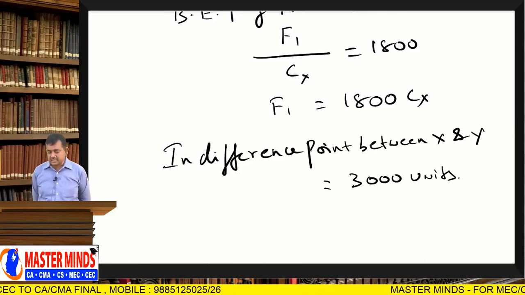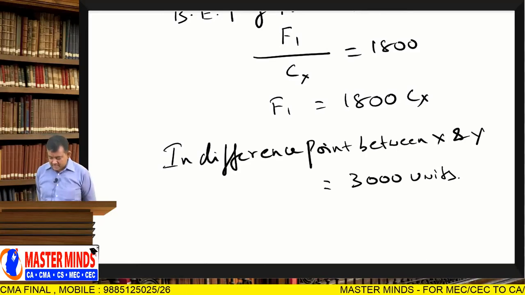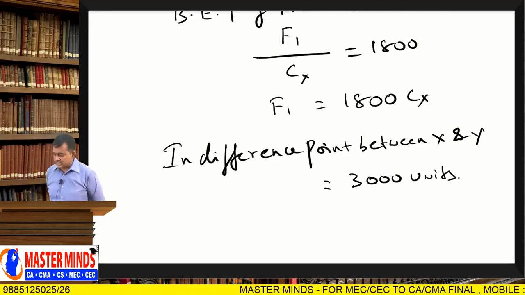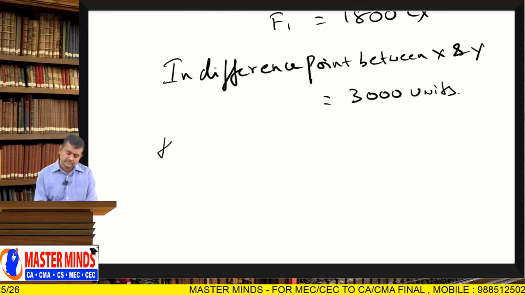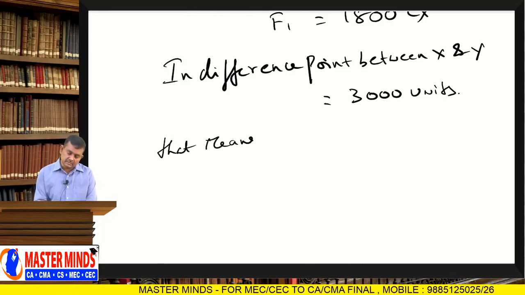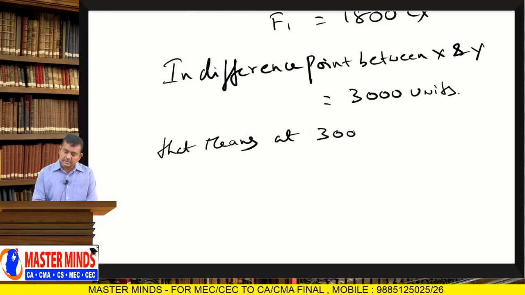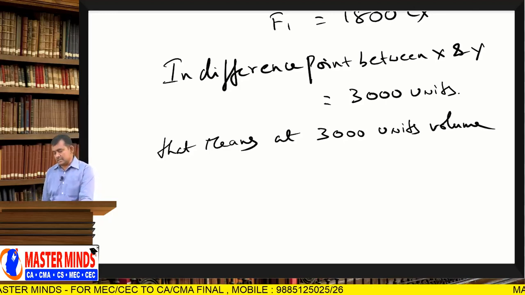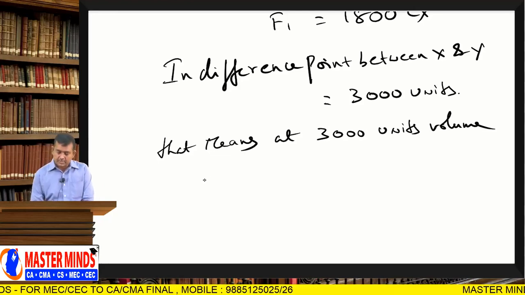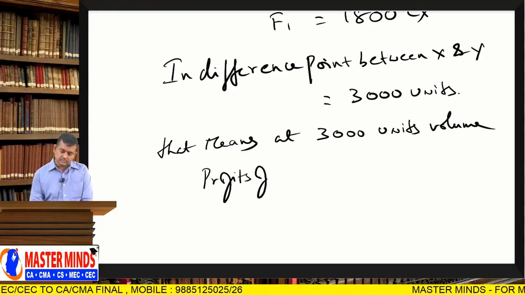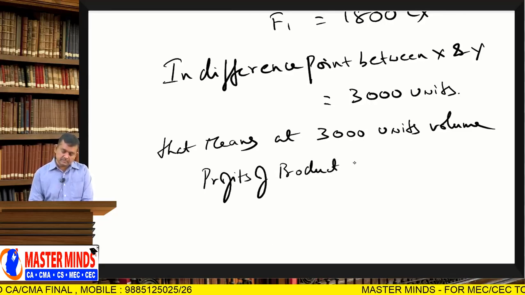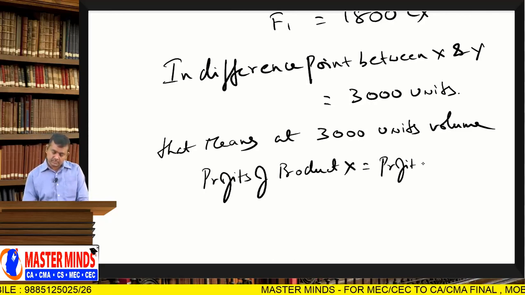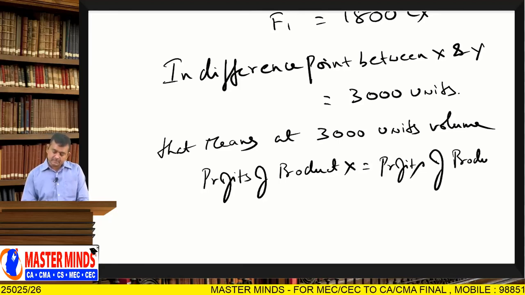The indifference point between X and Y is equal to 3000 units. That means at 3000 units volume, profits of product X is equal to profits of product Y.